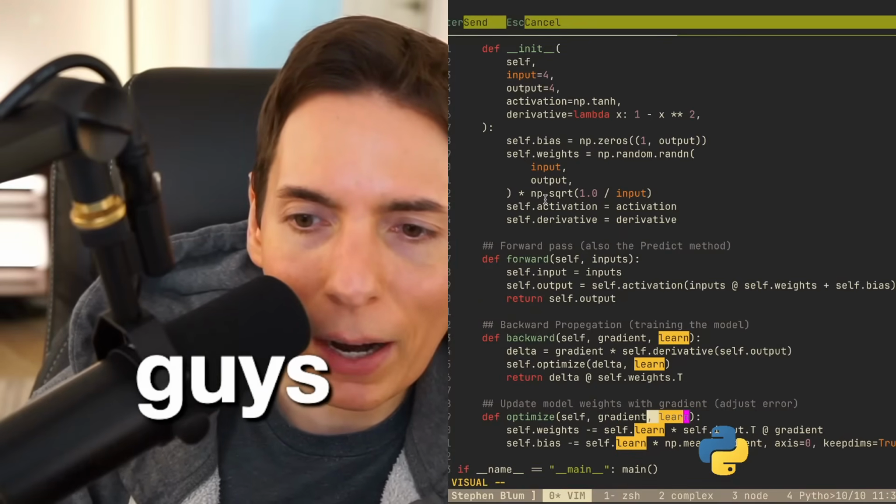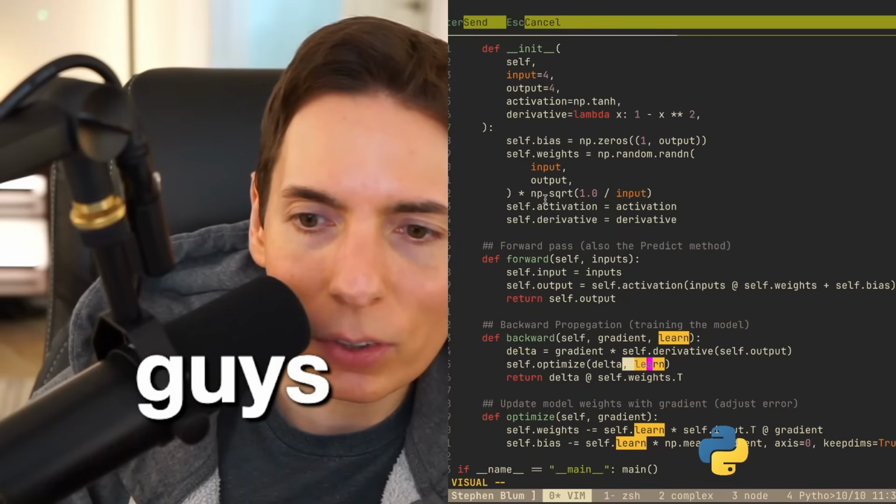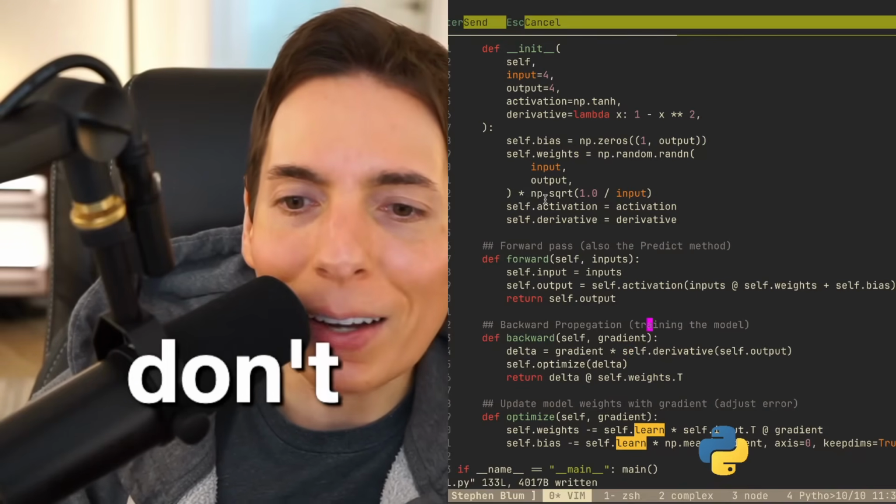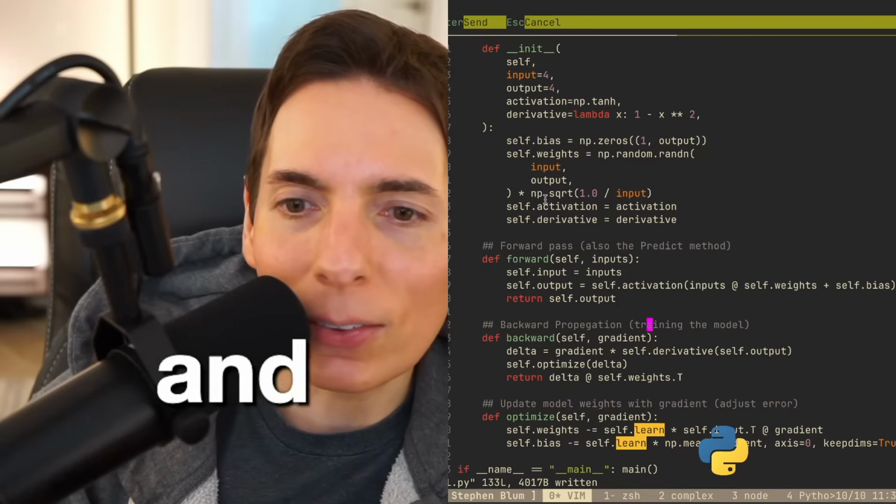Self.learn. I don't want to pass it in here. I don't want to have to pass it in here. And I don't want to have to pass it in here. Right? So that's what I want to do. That's the adjustment I want to make. But here's the challenge, though.